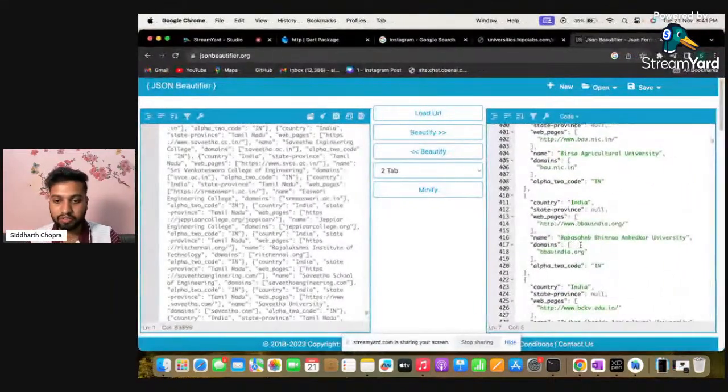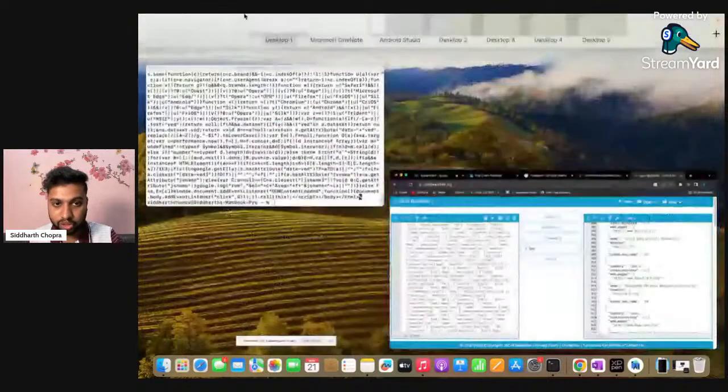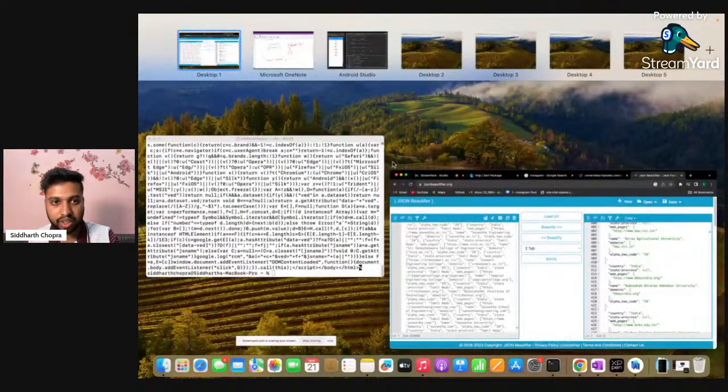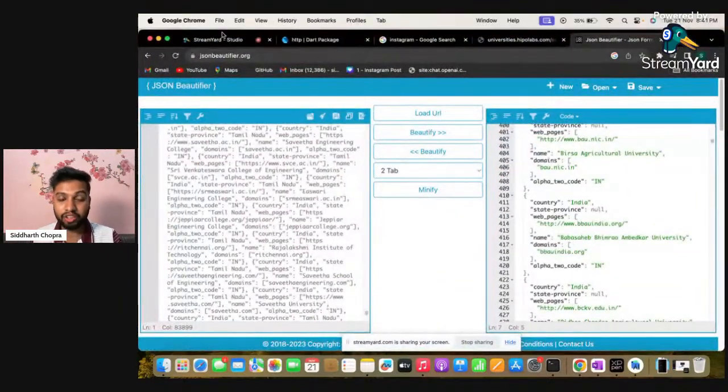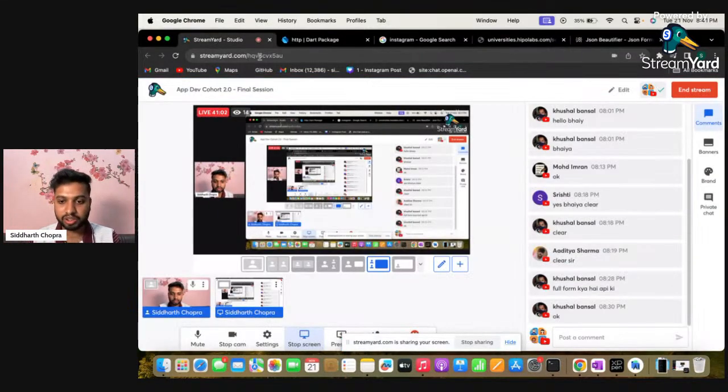Let's go to the Flutter code again. If you have any questions regarding this, you can ask in the chat. We will use this information, which can be updated every second, every minute or every day, and we can use it inside our app.